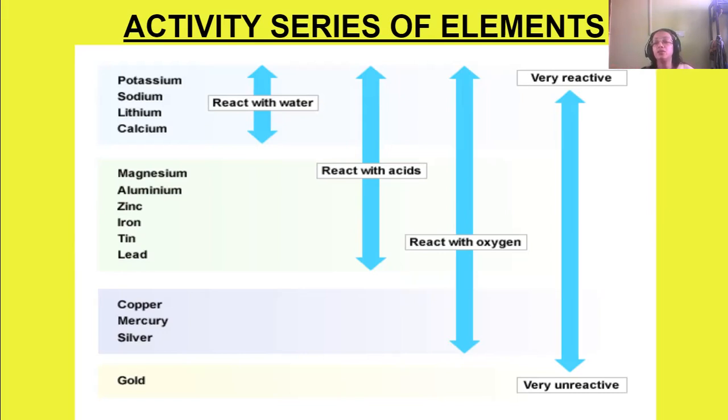They react with acid, not a base, to form salt and water. They form basic oxides, you can say, with water. Then reaction with oxygen: from potassium to silver, all of them react with oxygen, but not gold. And for acids, copper, mercury, silver, gold do not react with acid. Then the ones above are very reactive, and very unreactive as we go down the series.